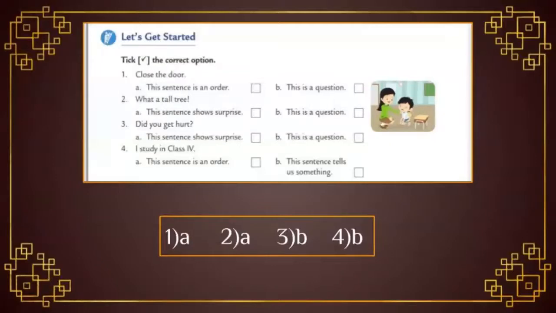Let's move to the fourth one. I study in class 4. Options are this sentence is an order, or this sentence tells us something. Okay, students, it is not an order. This sentence tells us something and it is a normal statement. It started with capital letter I and ended with a normal full stop. So this sentence tells us something. Tick on the option B. Students, now we have completed the warm up exercise.